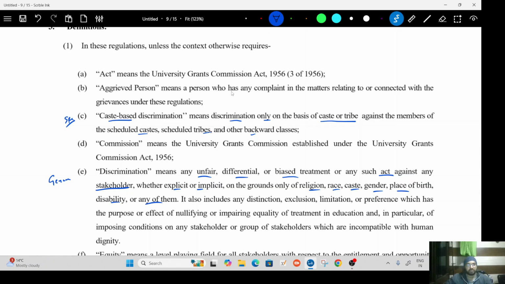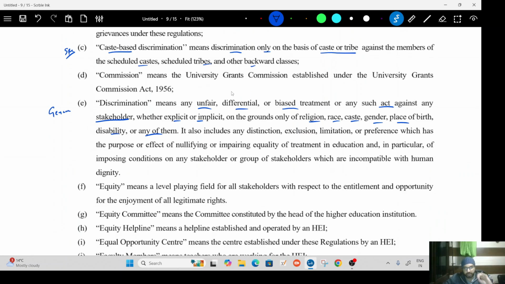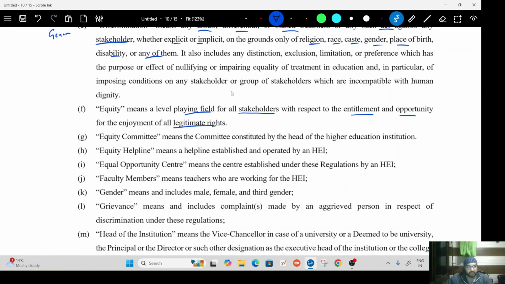Before we do that, let us understand the term equity. Now, what does equity mean? Equity according to these rules, again the term stakeholder is coming, means providing a level playing field with respect to all the stakeholders so that they are entitled to an opportunity for all their legitimate rights. So whatever legitimate rights have been given to them under a law, you are given a fair opportunity and you are entitled to those rights. Okay.